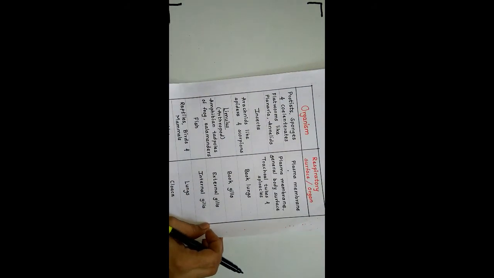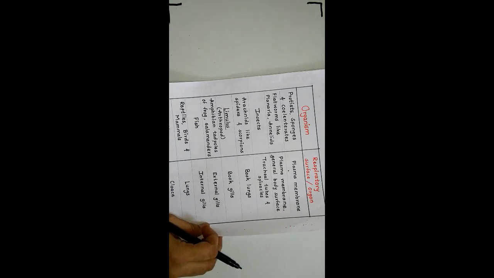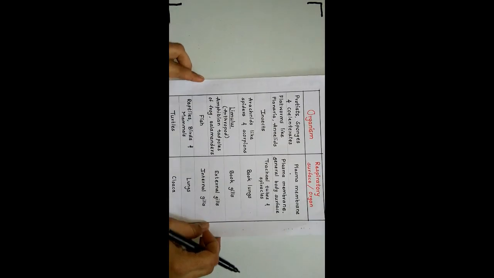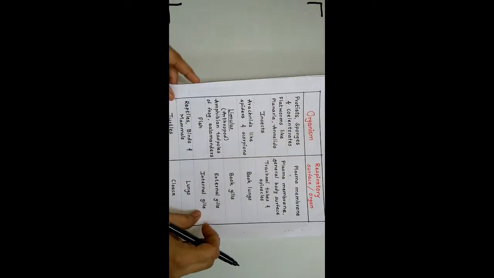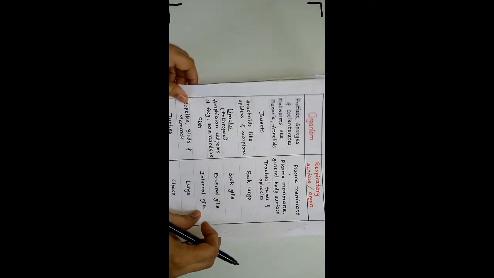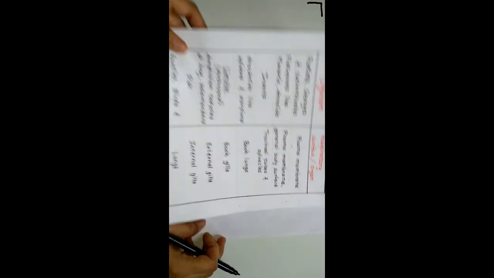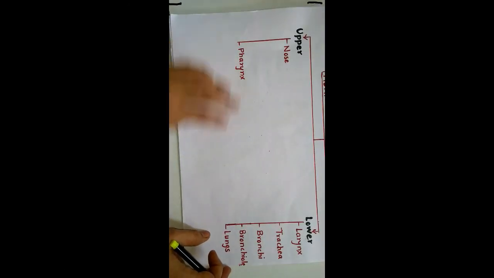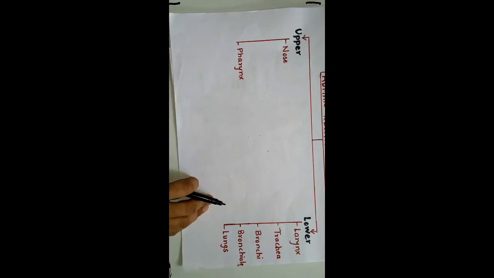This table is important. This is about respiratory process in organisms, or respiratory organs in different organisms. Then the main point, next point, is the human respiratory system.